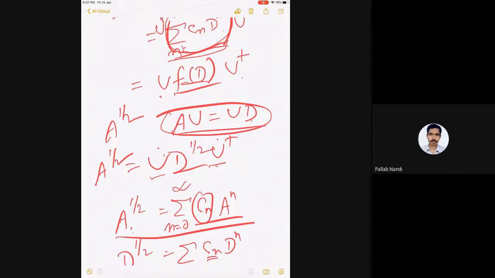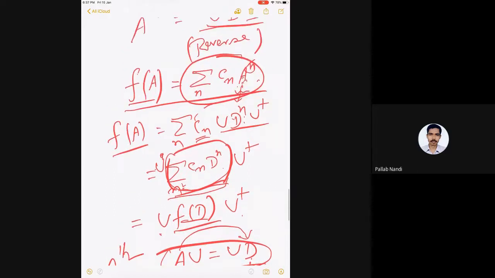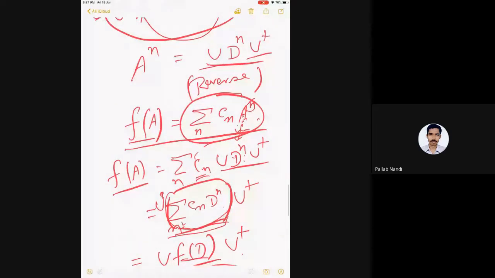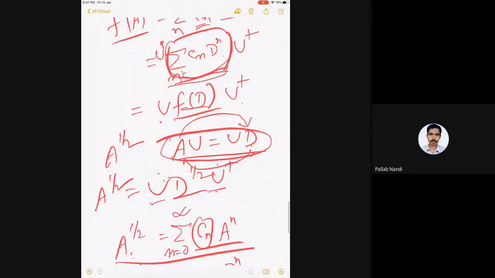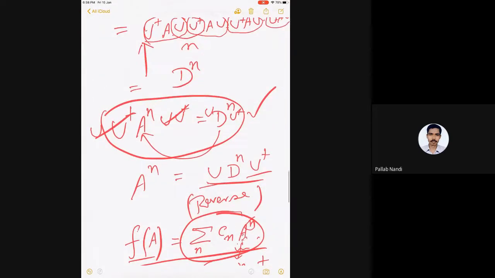So whatever transforms A to D, going from function of D to function of A will naturally be the reverse transformation. Is it clear? It's very easy to remember actually. Whatever I am trying to do for a function of A, you take the function of D and then do a reverse transformation. So from here to here is U dagger on the left, U on the right. Here it will be U on the left, U dagger on the right. Is it clear? And I have actually proved it.